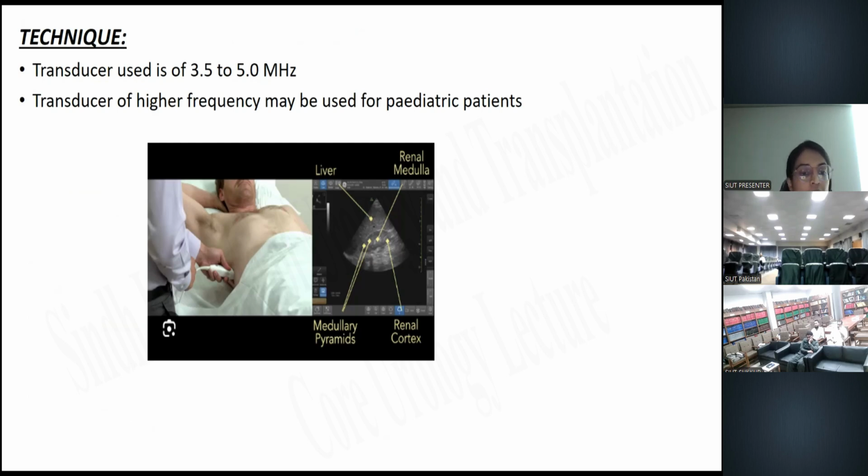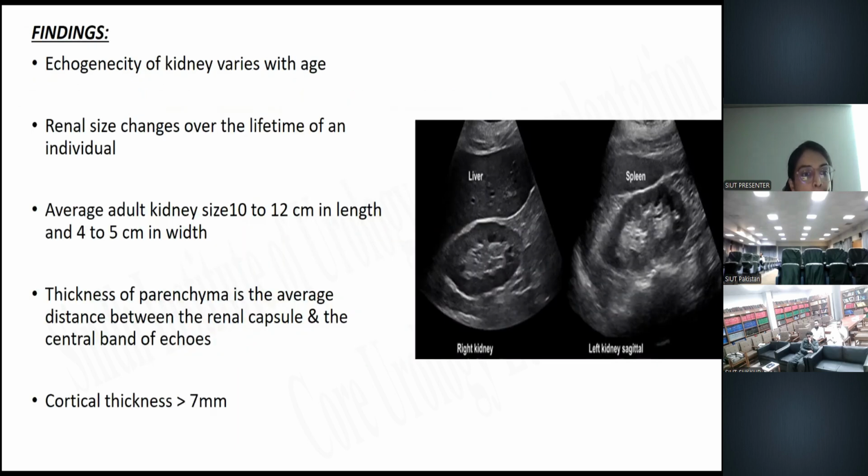So we will locate the kidney. First of all, we locate the right kidney in the midclavicular line, then move it towards the right upper quadrant laterally. The kidney should be positioned in a sagittal manner. Both the anterior and the posterior side should be fully imaged, and the kidney fully assessed from the upper to the lower pole.